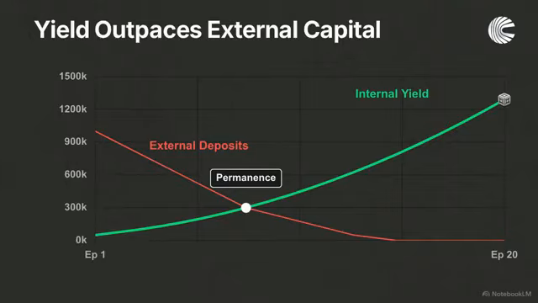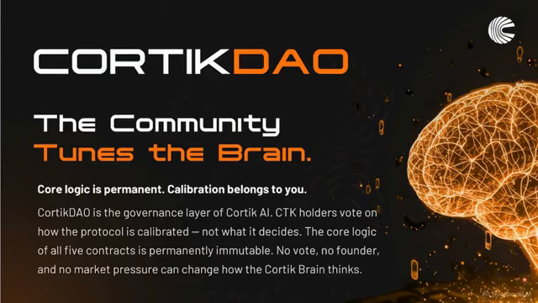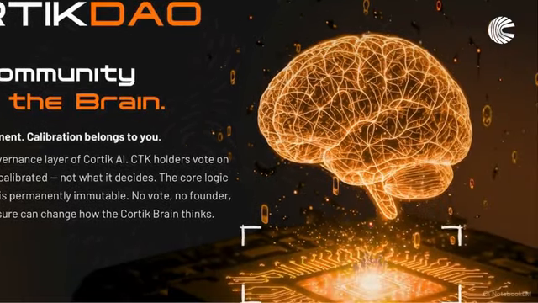To keep the system aligned with its users, the governance layer, Cortik AI, connects the community to the artificial intelligence. CTK holders possess specific voting power. You can vote to calibrate the protocol, adjusting reward flows or risk sensitivity, but cannot change fundamental logic. The 5 smart contracts are strictly immutable. No vote, market pressure, or founder can alter how the brain thinks.